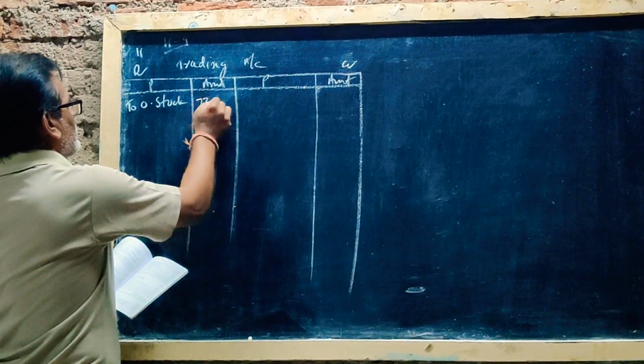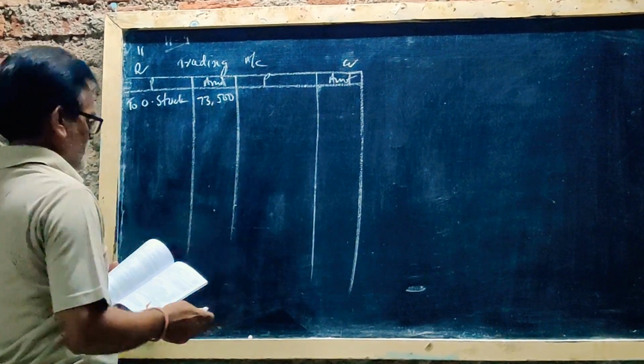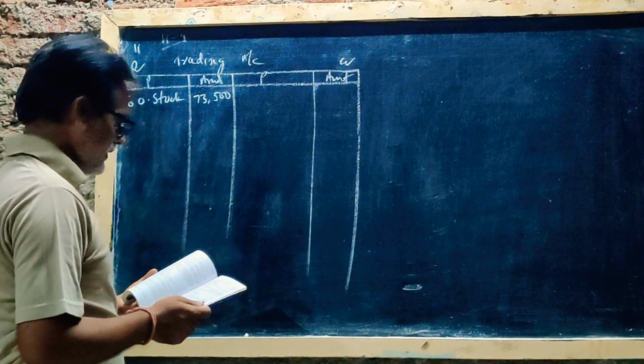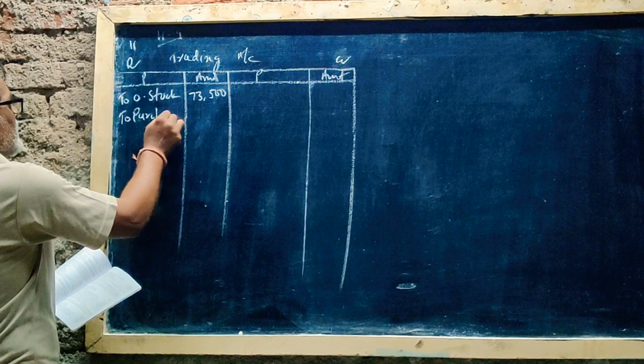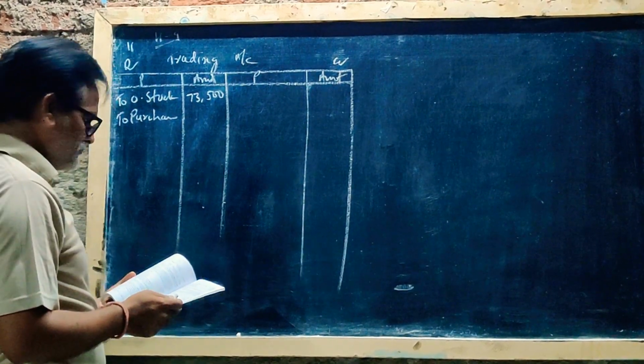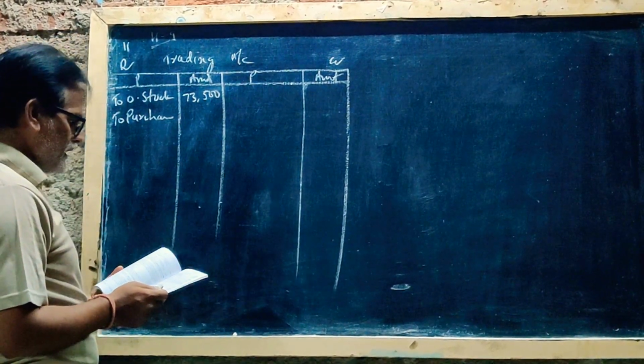Opening stock 73,500 rupees. To purchase 3,98,000.